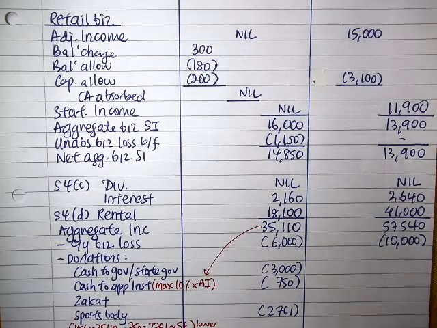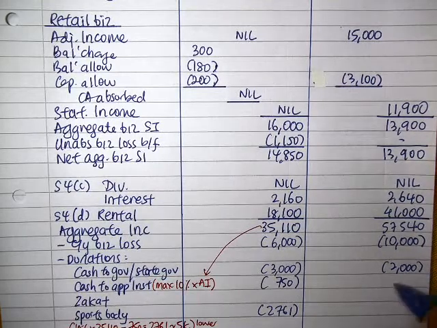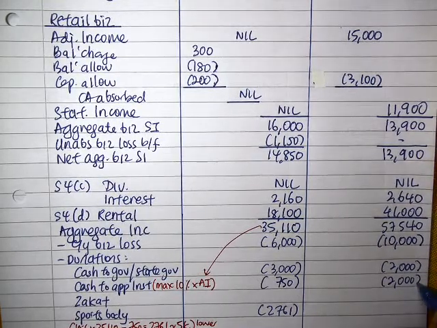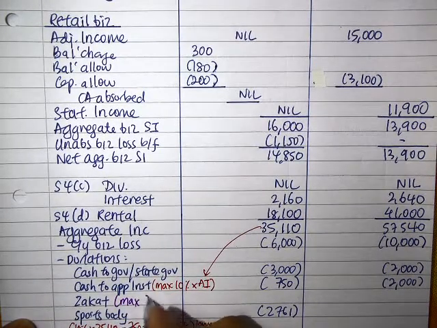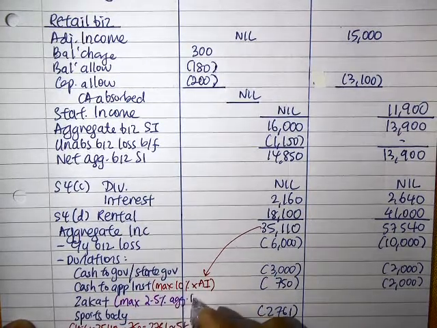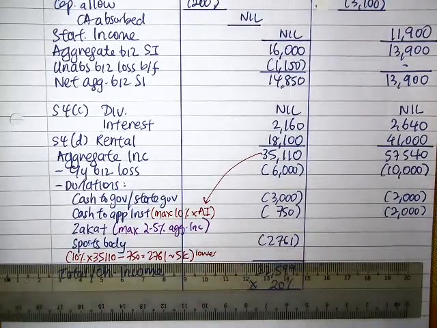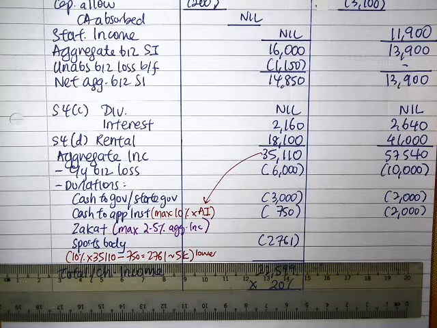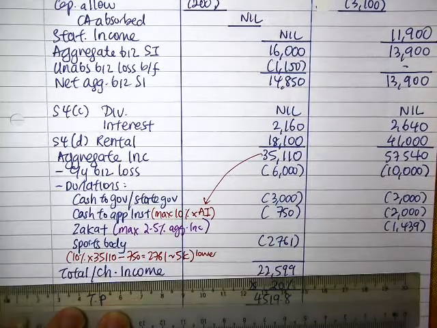And donation wise, we have donated to the state government 2,000. The approved institution is 2,000, which is still within the limit. Now zakat, you're allowed to claim up to a maximum of 2.5% of your aggregate income. So for 57,540, the 2.5% would have been 1,439, and the zakat is 3,005, so we have to restrict it to 1,439.